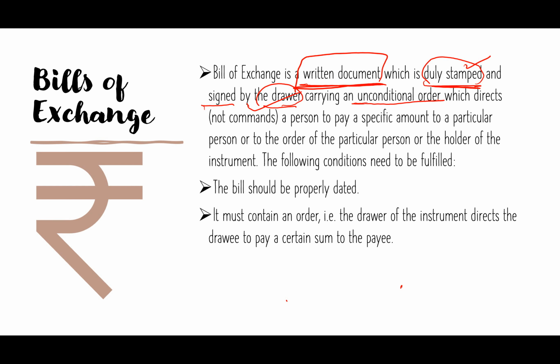Carrying an unconditional order. So the bill of exchange cannot be a conditional order. Conditional order means that there should be no if condition. Suppose there are two people, N and P. N is the person who has taken credit from P. Now let's say P has drawn a bill of exchange towards N. So P becomes the drawer and N becomes the drawee.